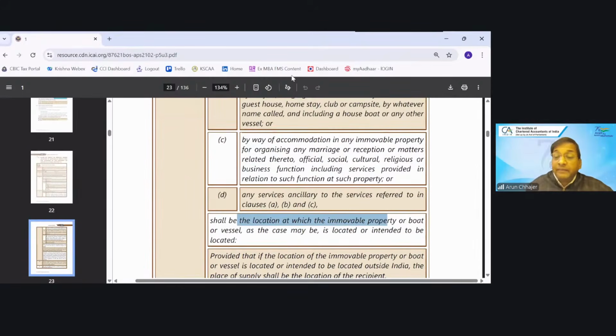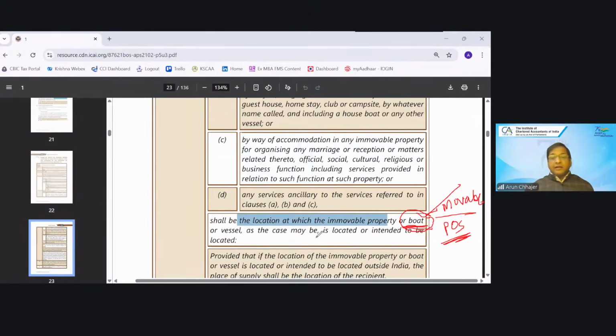It means they are not only covering fixed things, immovable property, they are covering movable property as well. The boat: are they talking about a fixed boat which is providing the accommodation service? No. They are also covering a movable boat, one that is traveling and also providing stay services. So if this is the case, then if you read the circular, if you read the place of supply rules, you will be able to understand, yes, a movable boat is also covered.